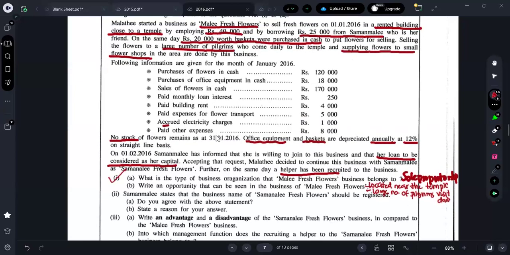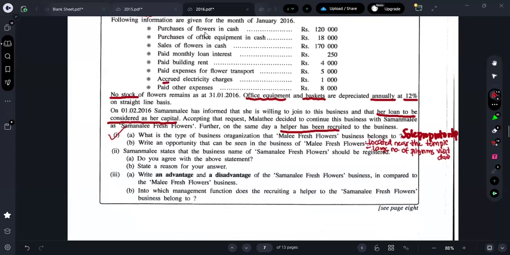First they were talking about the previous sole proprietorship name. Now they are talking about that partnership business. What do they say? Samanali states that the business name of Samanali Fresh Flower should be registered. Do you agree with this statement?